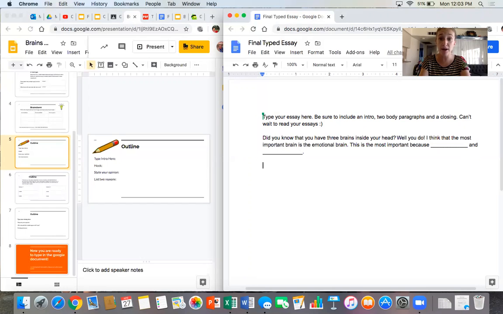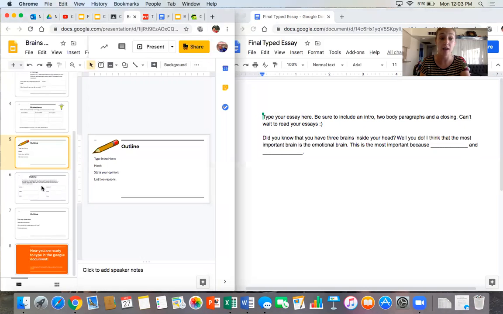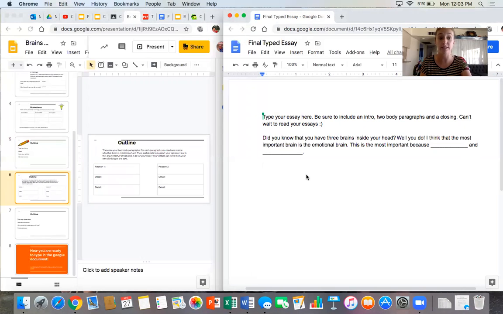Now that I'm starting a brand new paragraph, I'm going to want to go down to the next slide. On my next slide, I have reason 1, reason 2, and my details. So this is paragraph 2, and this is paragraph 3, and I can just start to type right from there, looking at the PowerPoint over here, typing into the document.